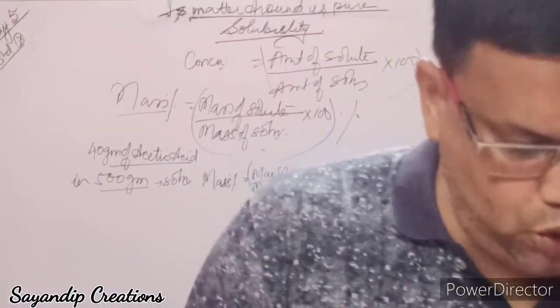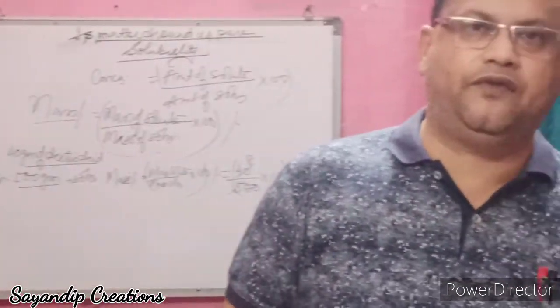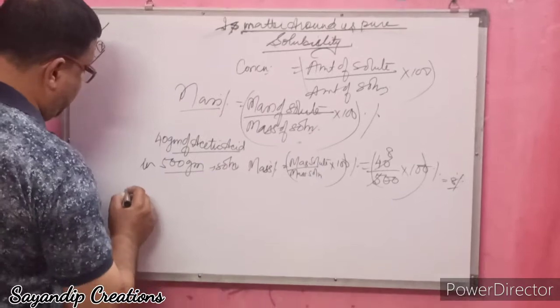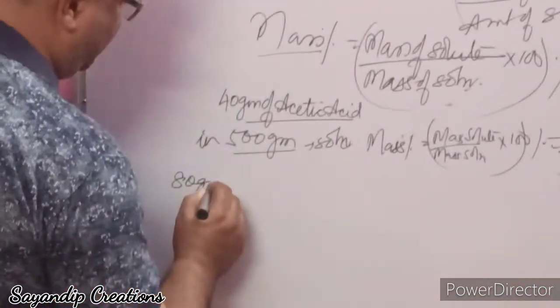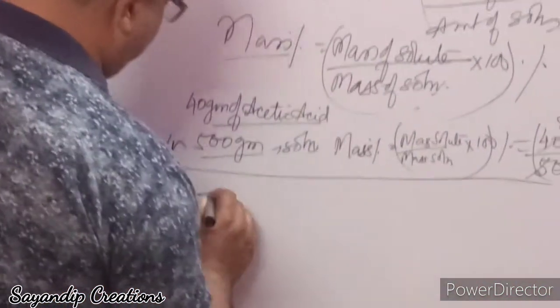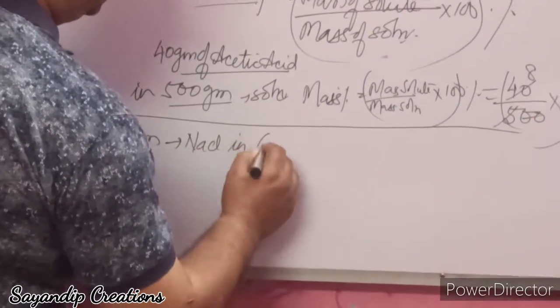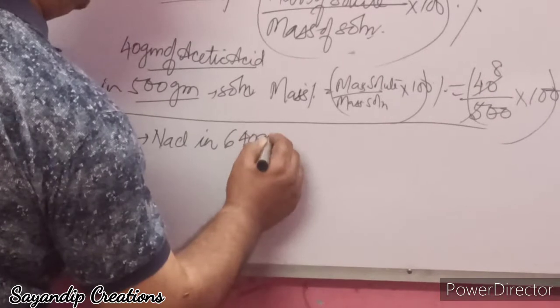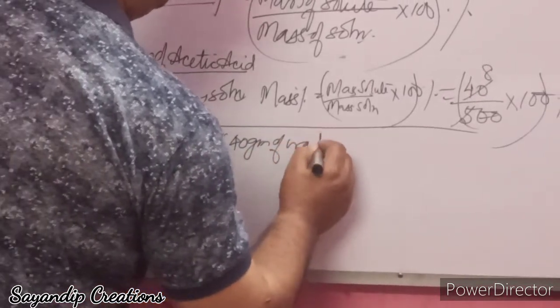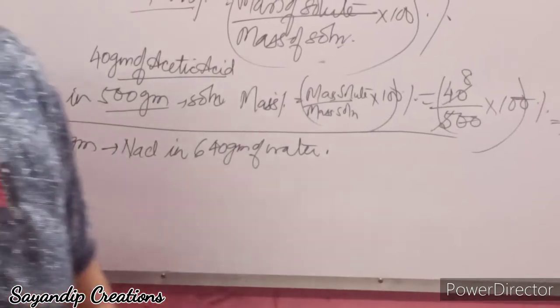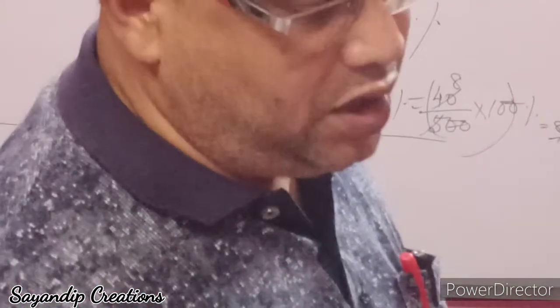So one more question I am giving to you. Suppose a solution contains 80 grams of common salt, 80 grams of NaCl in 640 grams of water. Calculate the mass percentage of the solution.